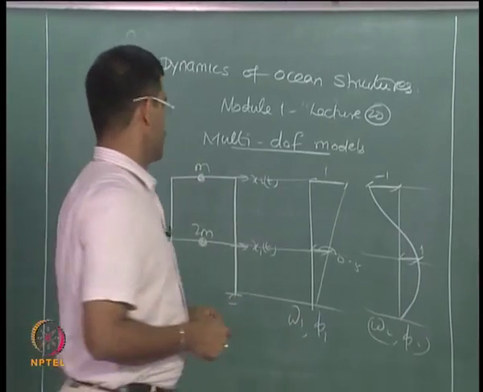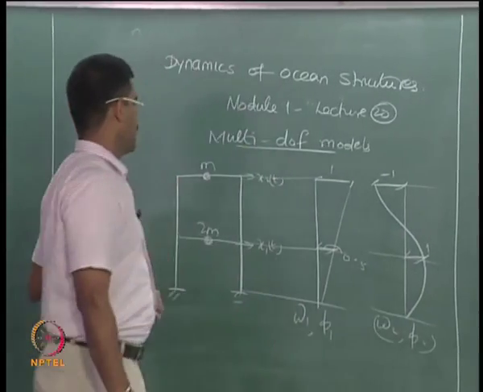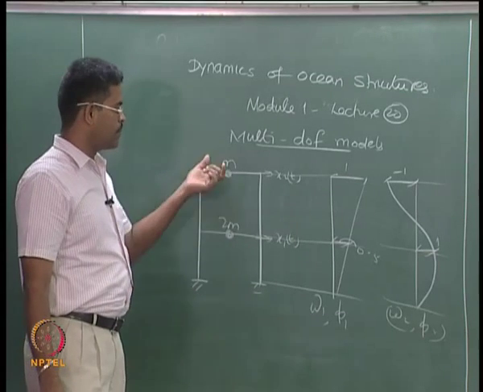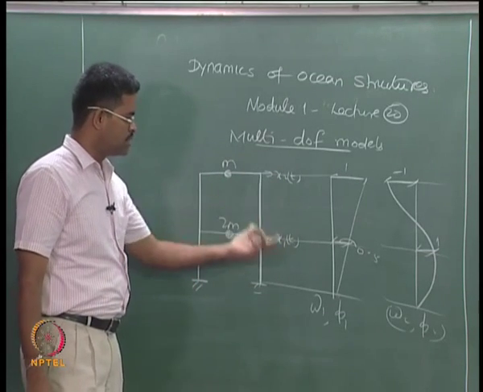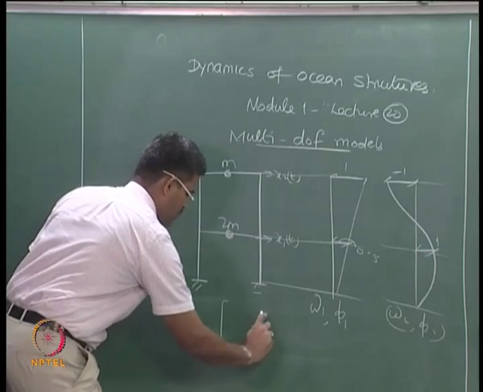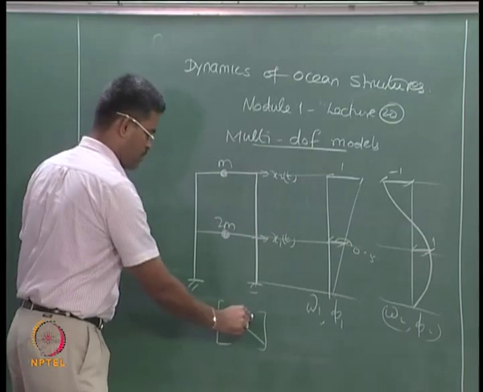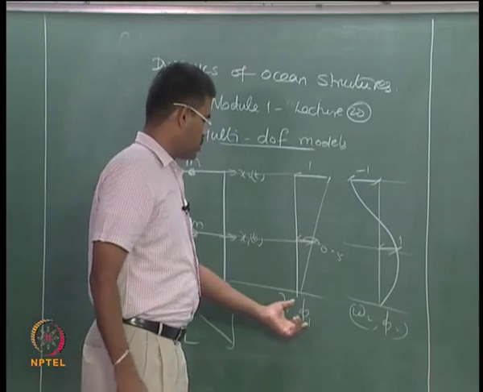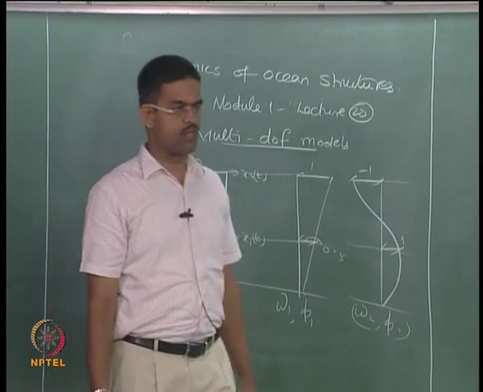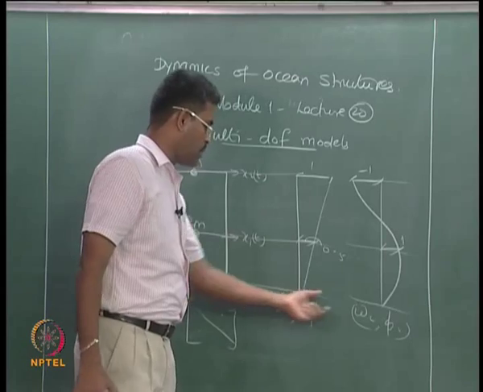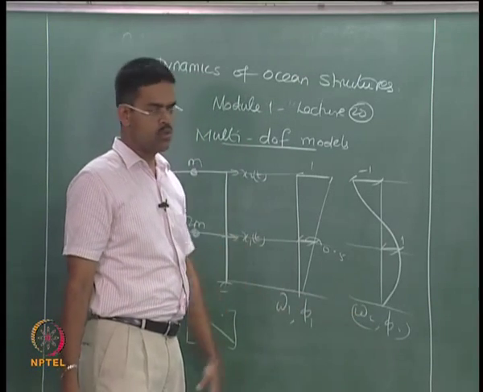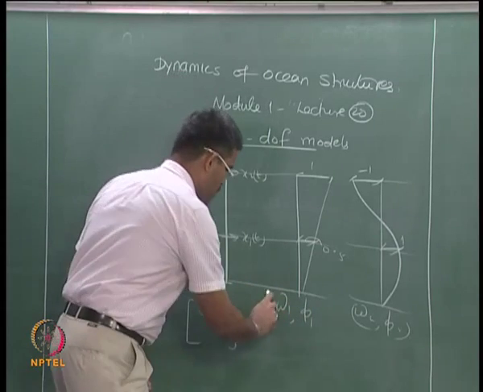So in the last lecture we discussed the orthogonality of the modes. We have an example here where m1 and m2 are concentrated at the same points where the displacements are measured, therefore the mass matrix was obviously diagonal, the off-diagonal elements become 0, and we worked out the natural frequency and mode shapes of this model using classical eigensolver theory, where omega 1 and omega 2 are identified as 1 and 2 after I found phi 1 and phi 2, because phi 1 and omega 1 become a pair.